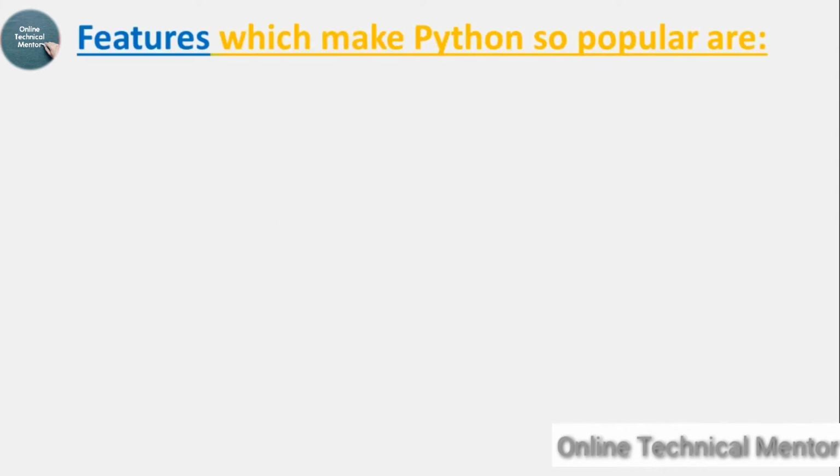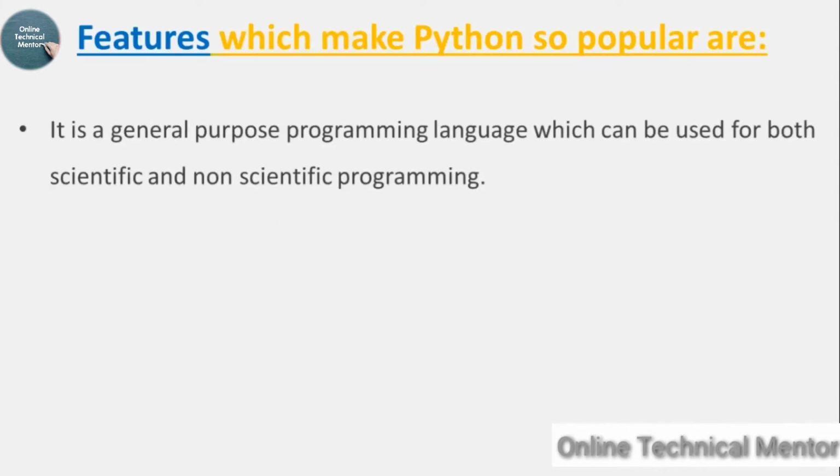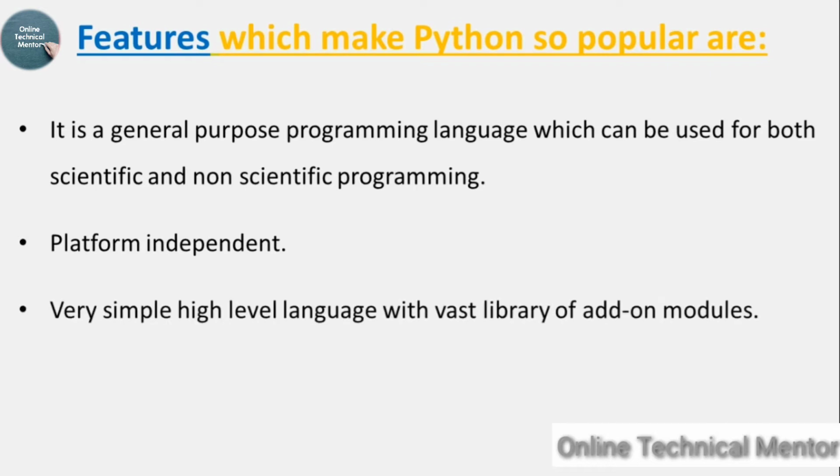Features which make Python so popular are: it is a general purpose programming language which can be used for both scientific and non-scientific programming. Web development is an example of non-scientific programming. It is platform independent, that means Python can be run on any platform like Windows, Linux, Unix, etc. It is a very simple high-level language with a very vast library of add-on modules.